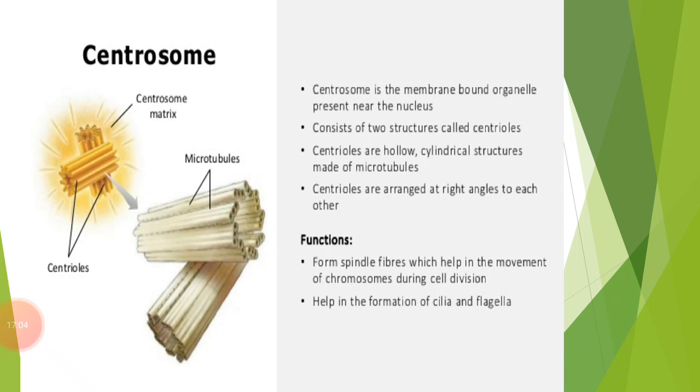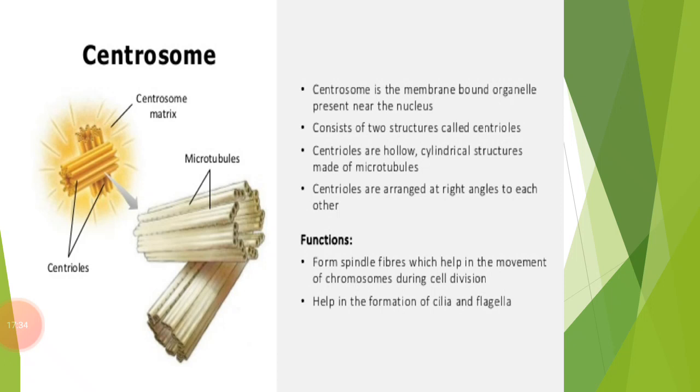Now we are going to know about the centrosome. Centrosome is a type of cell organelle that is mainly found in animal cells, and it is absent in plant cells. It is also commonly seen in motile algae. It has two cylindrical structures. Let's look at the diagram. The cylindrical structures are known as centrioles, and they are surrounded by the centrosphere.